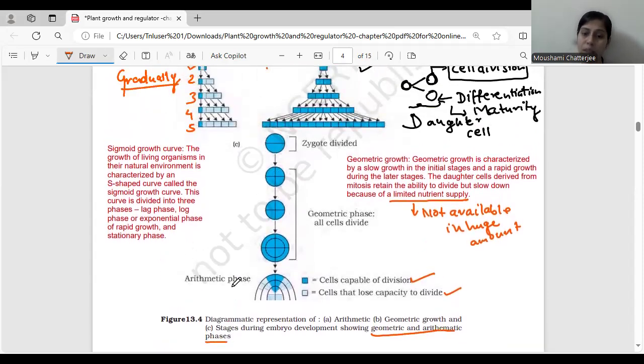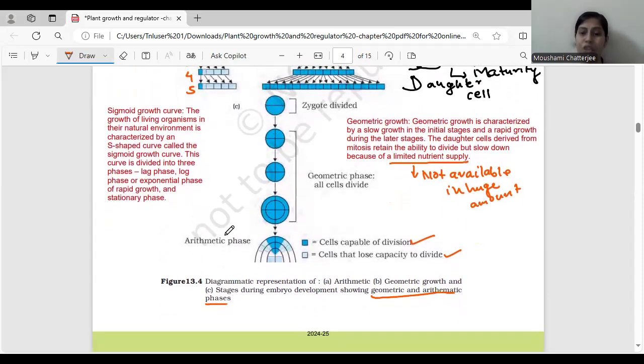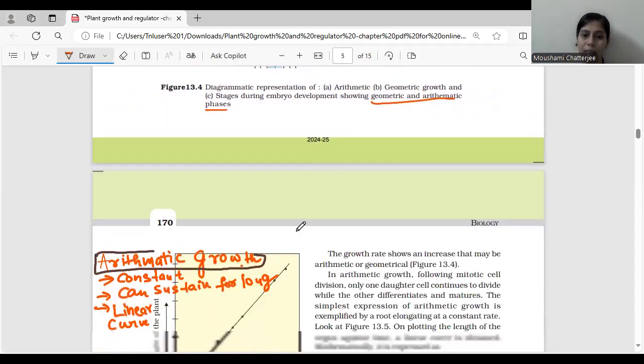So you can see both happening, both arithmetic and geometric growth can be seen during the stages of embryo development. Both phases can be seen. I hope this is absolutely clear. Let's proceed to the next part.